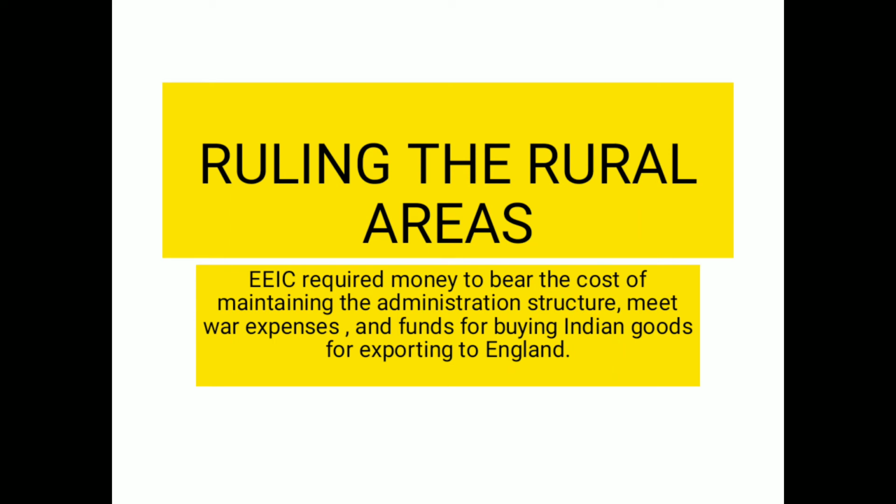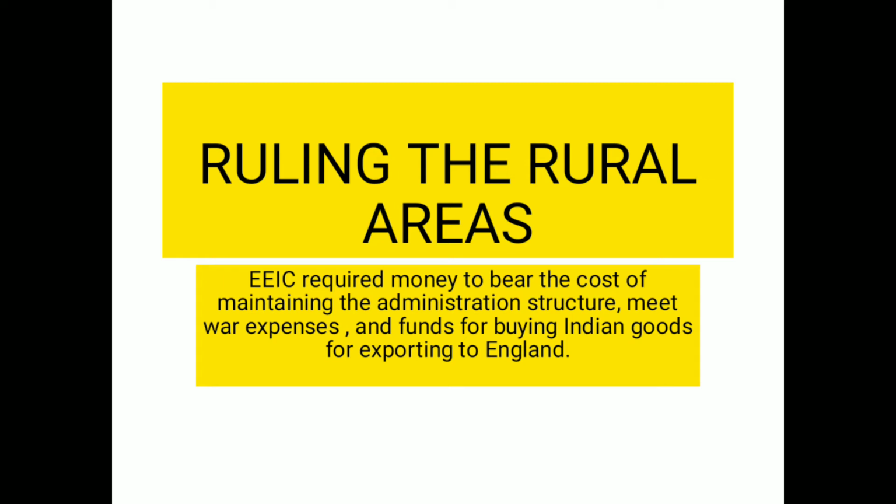Hello students, today we are going to start a new chapter of history, chapter number 3, known as Ruling the Rural Areas. Before this lesson we had dealt with the colonialism of India. We have already read in the previous chapter that after the Battle of Buxar, the English East India Company got the right to collect the revenue from Bihar, Bengal and Odisha.